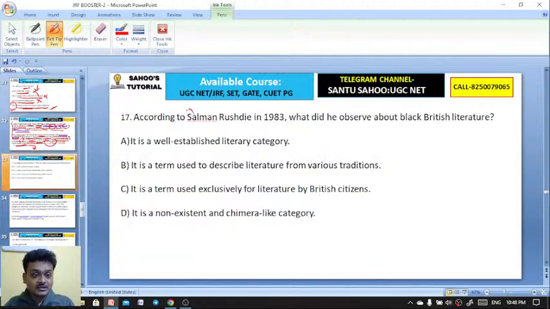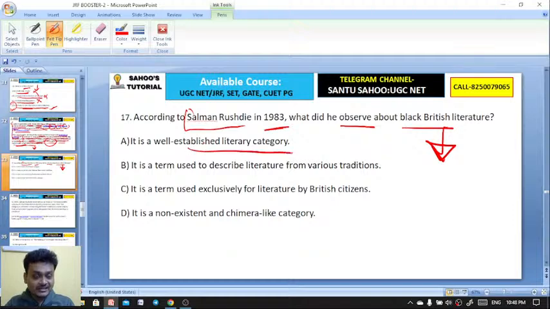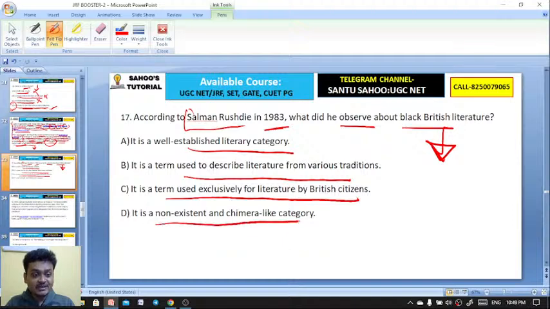According to Salman Rushdie in 1983, in his essay called Communal Literature, what did he observe about black British literature? It is a well established literary category. It is a term used to describe literature from various traditions. It is a term used exclusively for literature by British citizens. Or it is a non-existent and chimera-like category. What is the view about black British literature by Salman Rushdie? Again, it's a non-existent and chimera-like category.